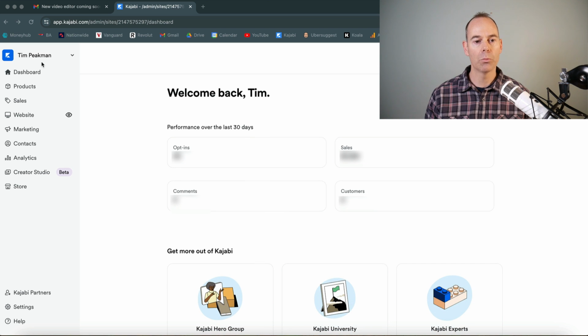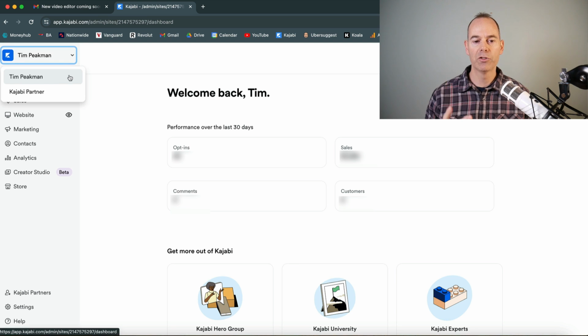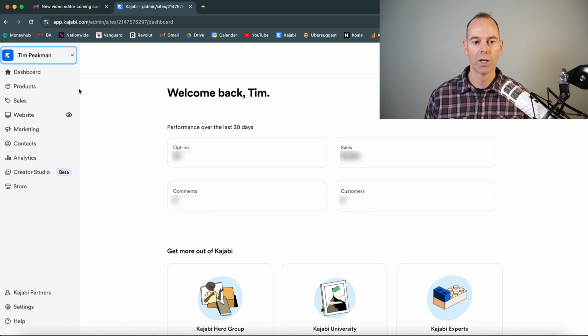So looking at the top right, this is one of my Kajabi accounts. If you click on the down arrow, I have two. I have this account, which I'm using for my personal brand, and then I have a Kajabi partner account. So this just helps me track all my partner metrics, and it also gives me a second website so I can actually showcase some of the training. So if you've watched any of the videos that I've made before, this is how I actually build out some of the training videos. I'm just using my Kajabi partner account.